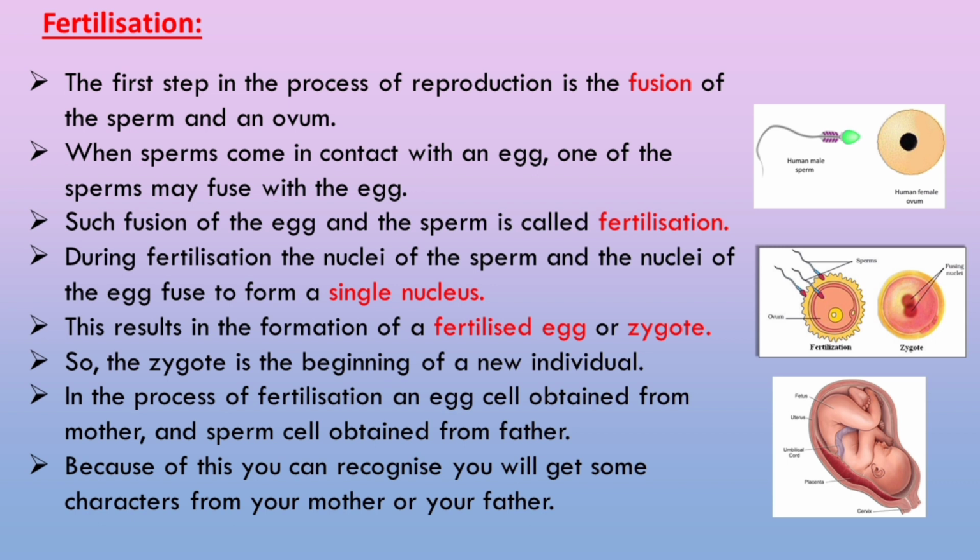This results in the formation of a fertilized egg or zygote. So, the zygote is the beginning of a new individual. In the process of fertilization, an egg cell is obtained from the mother and a sperm cell from the father. Because of this, you will get some characters from your mother or your father.